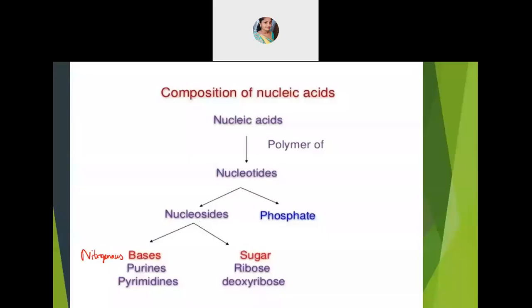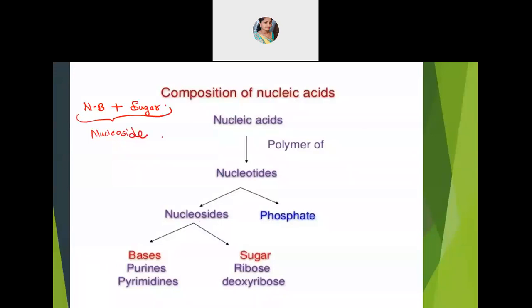So this nucleic acid, basically, is a polymer. It is a polymer of nucleotides. Nucleotides are made up of nucleoside and phosphate, and that nucleoside is made up of a nitrogenous base. So let's start with this first. If a nitrogenous base combines with the sugar group, what you get is called a nucleoside.